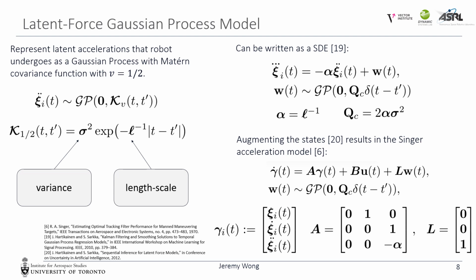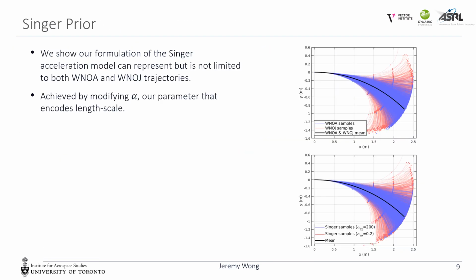The system matrices are shown with the B matrix as 0. This particular parameterization of our motion prior actually collapses into the Singer acceleration model. It turns out that our formulation of the Singer acceleration model can represent both white noise on acceleration and white noise on jerk trajectories, but is not limited to those two types of priors.